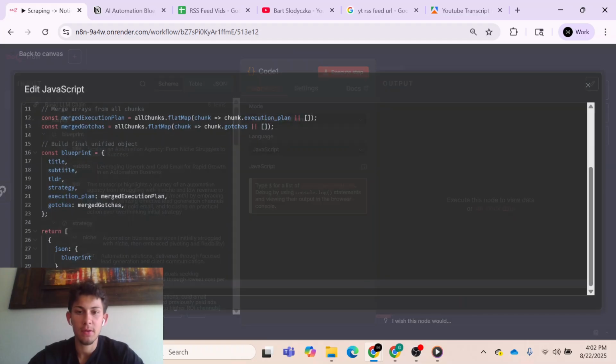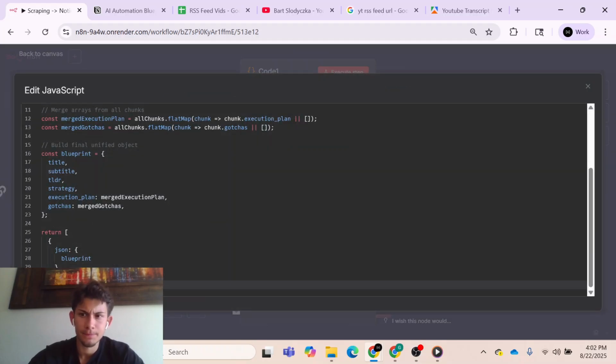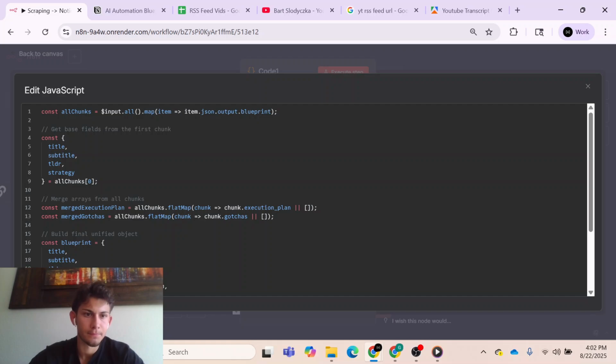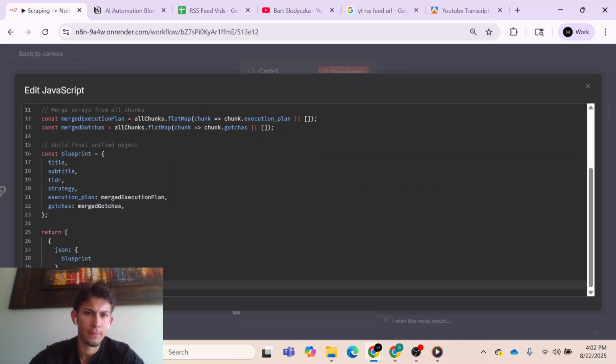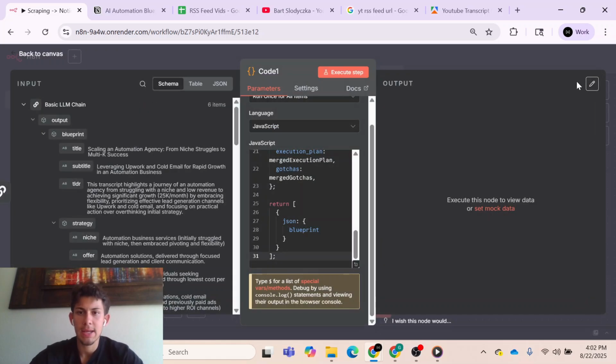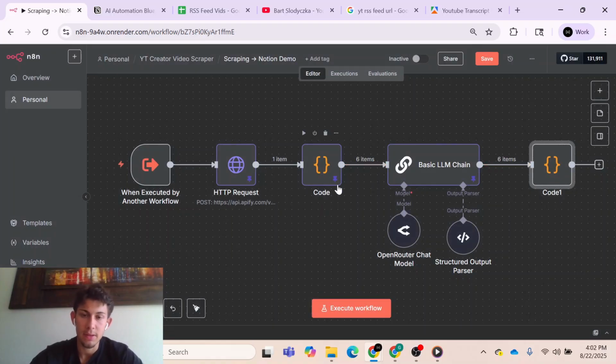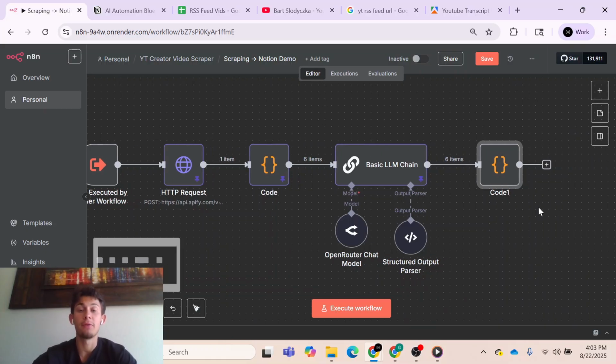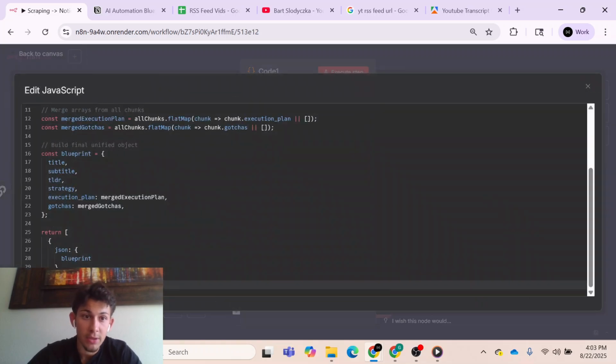Okay, so I copied and pasted my code. Here's my code. You can use AI to help you write these code nodes, but you definitely need to have an understanding of what the code node needs to do and what the output needs to look like. You will sometimes have to debug just to make sure it's always reliable. The most important thing is that this code is reliable, it gets you the output that you want, and you know how it fits into the rest of your workflow. Let me go back one more time and show you the code.